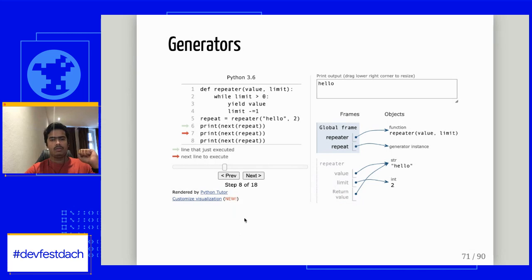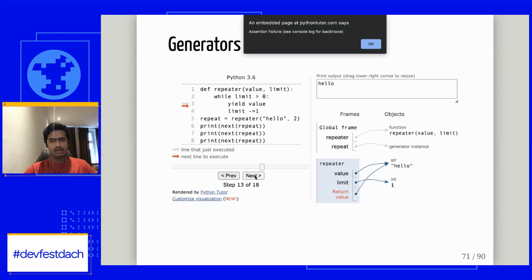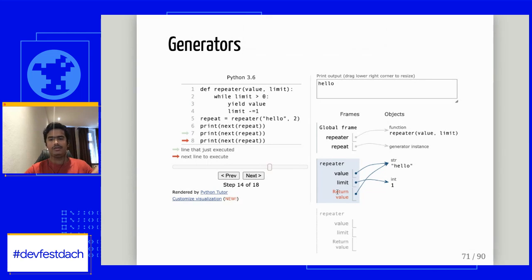So we see we got hello, but the next time I make a next call again, it doesn't go to the while, because now my program counter knows from where to resume. It knows I need to resume from the line between 3 and 4. So it resumes from 4, and it decreases the limit. You can see the limit gets decreased to 1, and it will again go to the loop. Once it comes here, the normal checking will happen, the normal value will return, and again it will push the program counter as 4. So this happens, and we get the value.